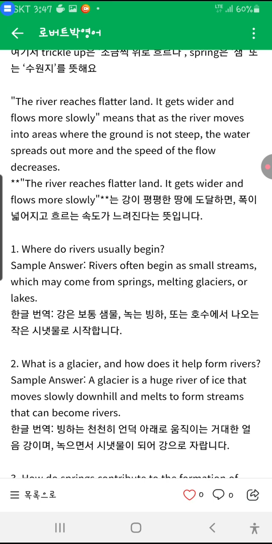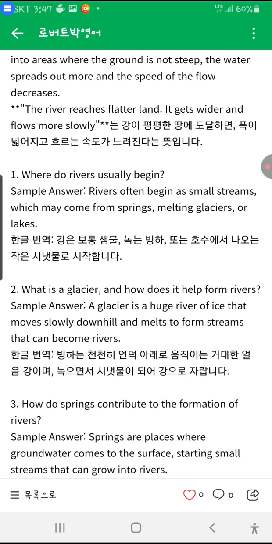What is a glacier and how does it help form rivers? A glacier is a huge river of ice that moves slowly downhill and melts to form streams that can become rivers.